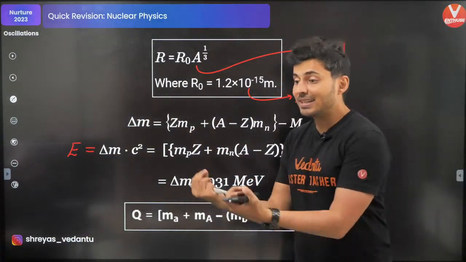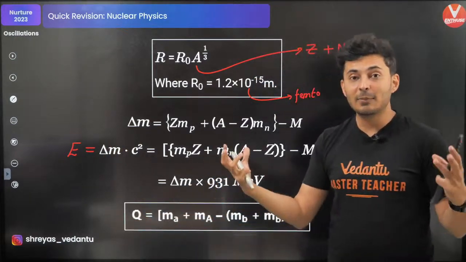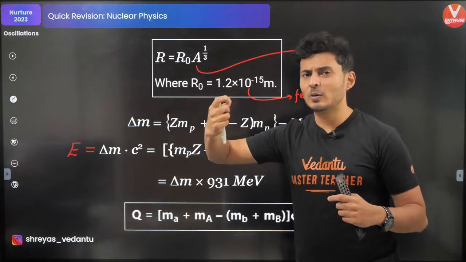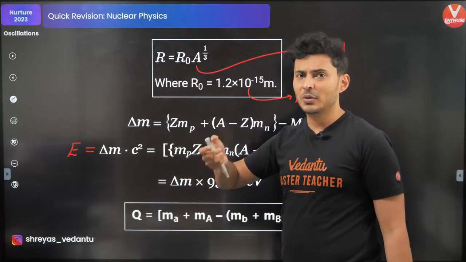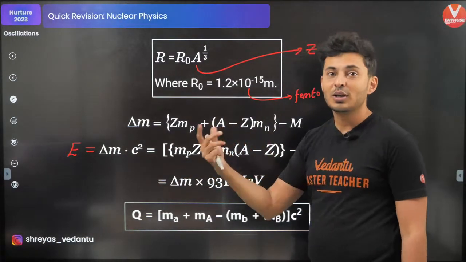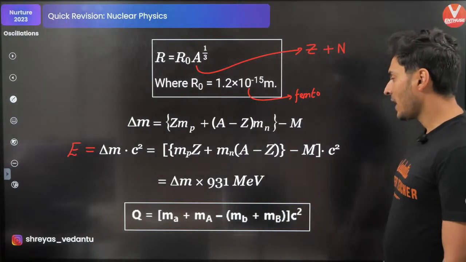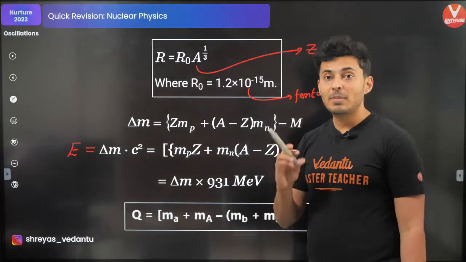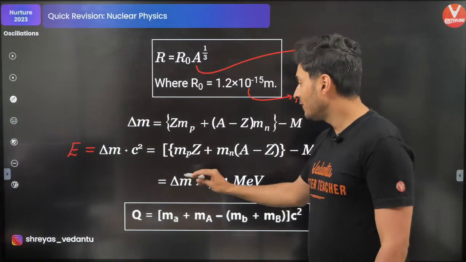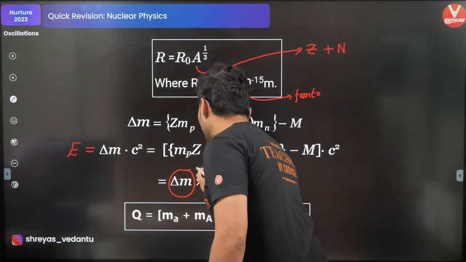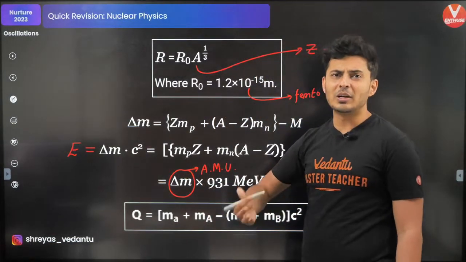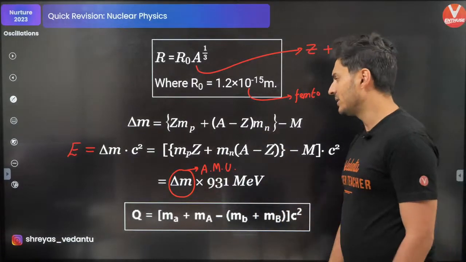Some energy is always lost or created in the process of nucleus creation. And this is a very important number, 931 mega electron volt, if the mass is expressed in atomic mass unit, which is the usual unit of expressing mass for a nucleus.